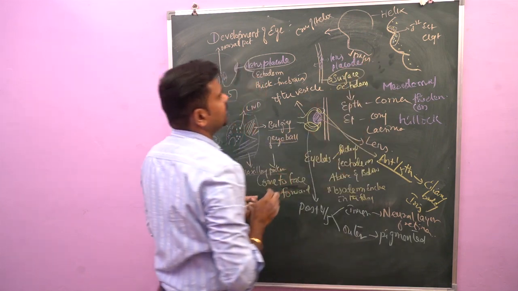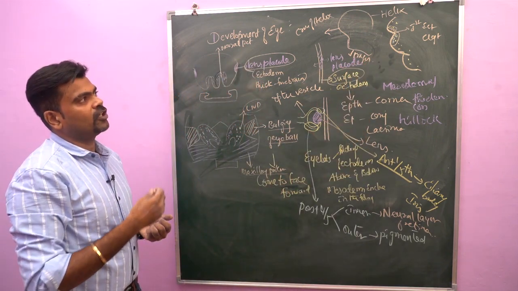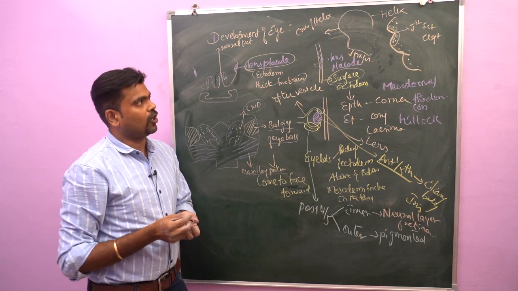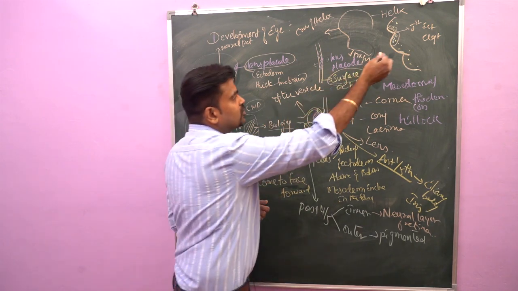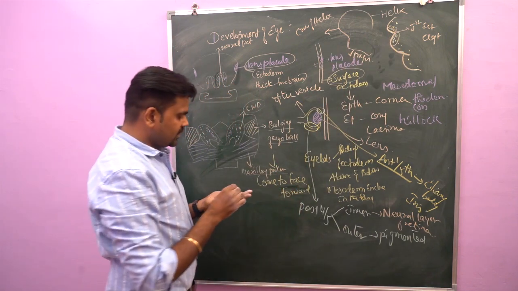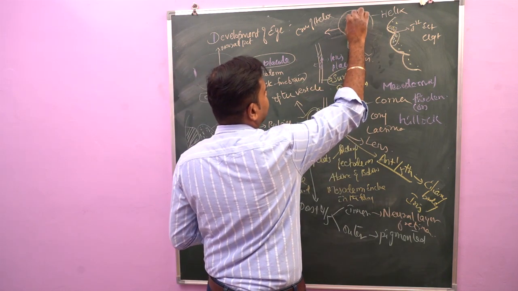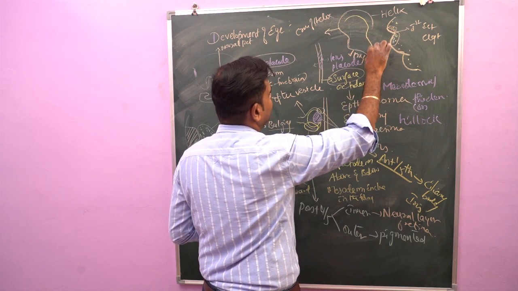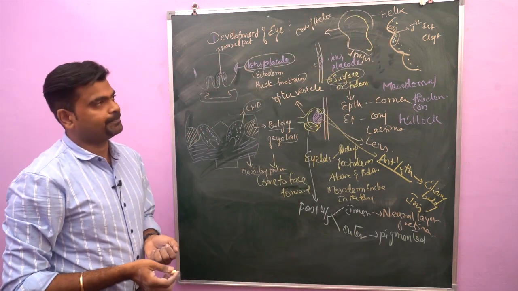And the three mesodermal thickenings arising from the cranial border of the hyoid give rise to the antihelix, antitragus, and lobule of the ear.